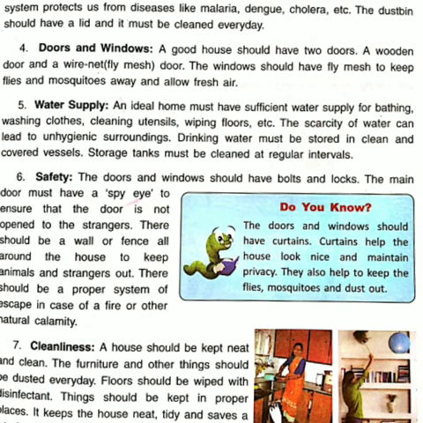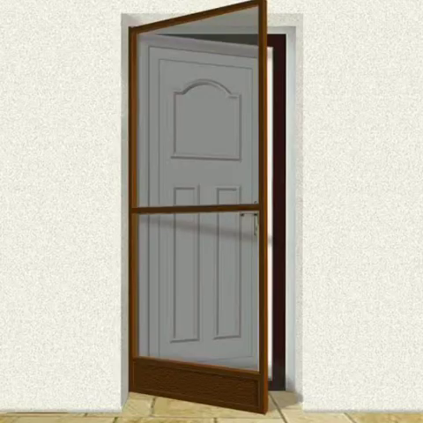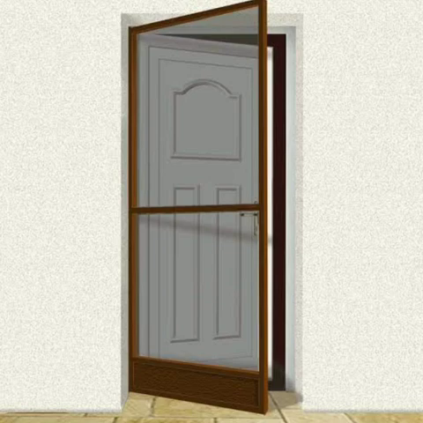Doors and windows. A good house should have two doors, a wooden door and a wire net or fly mesh door. The window should have fly mesh to keep flies and mosquitoes away and allow fresh air. So children, a fly mesh or wire net door is very important in a house.